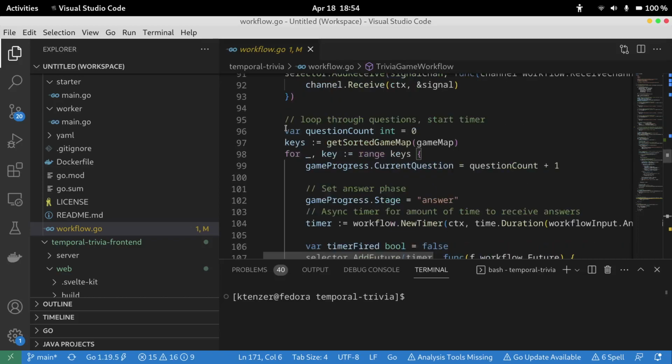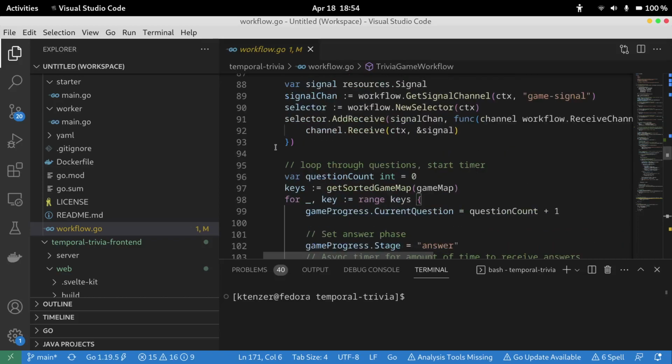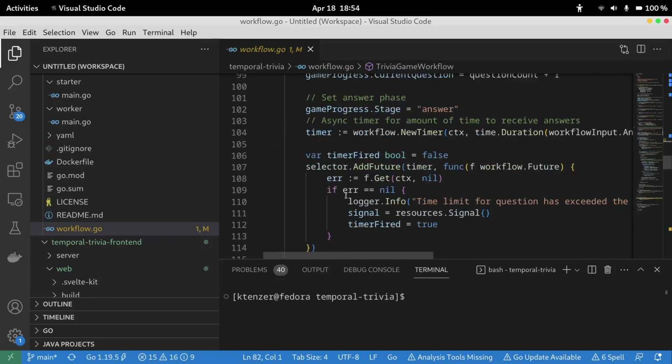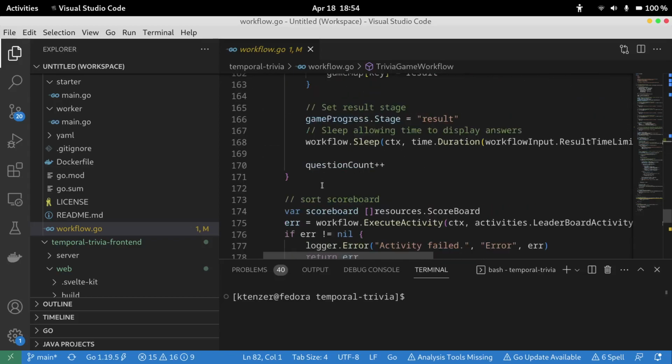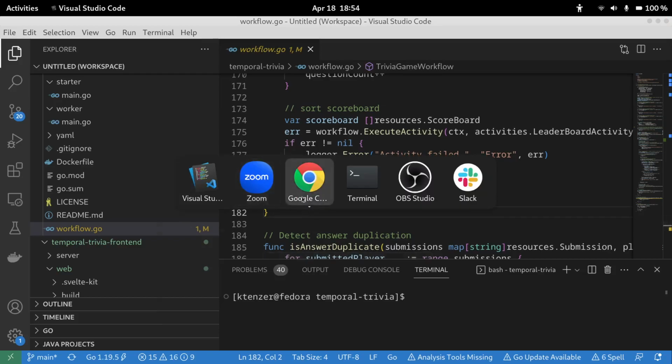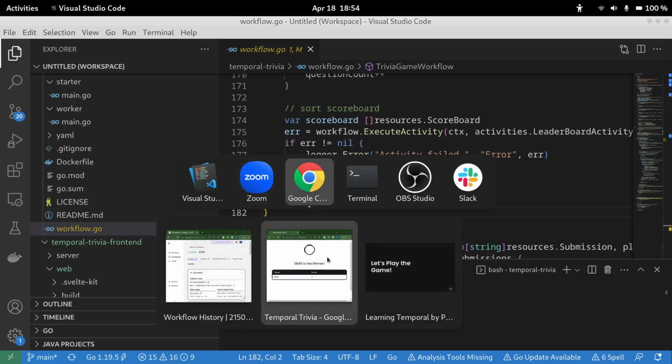The actual workflow logic starts right here on line 82, where we execute our first activity, and it completes down here at 182. So it's basically 100 lines of code. Just amazing, right? And I think until you actually code something like this, you don't get a full appreciation for it. Anyway, that's how we felt.